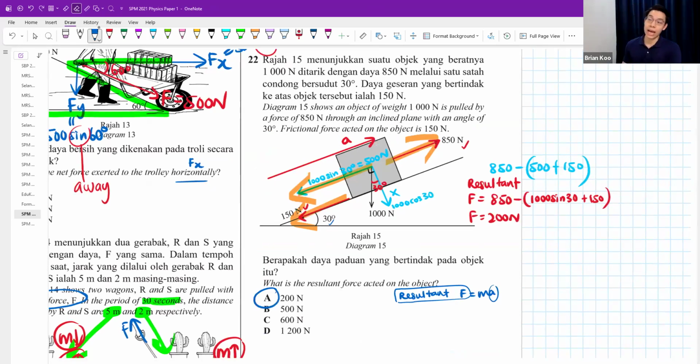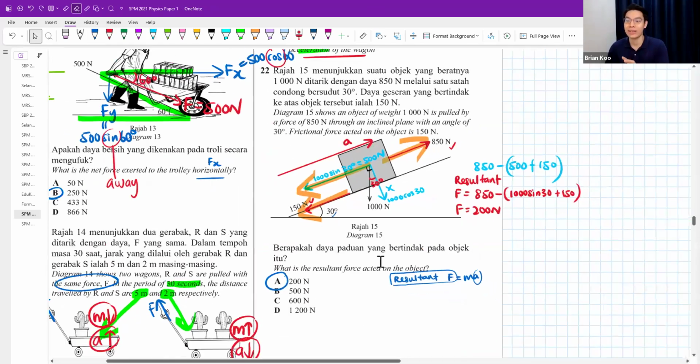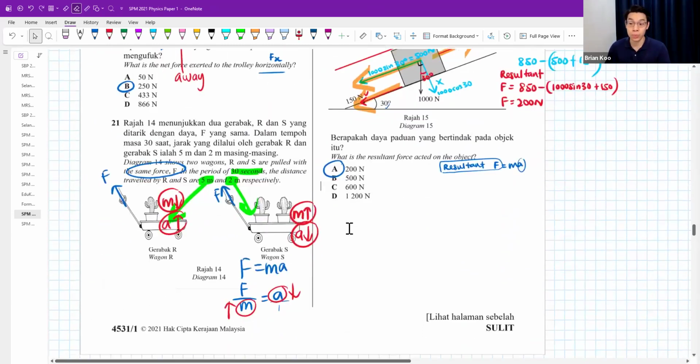I wouldn't say this is hard, but it will be hard if your understanding of this topic is weak. It's one of the harder questions, but you can find something like that in the textbook. It's not super difficult.